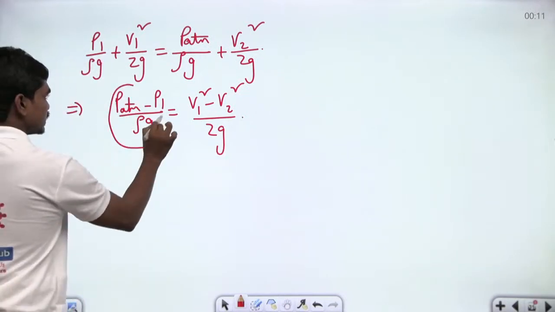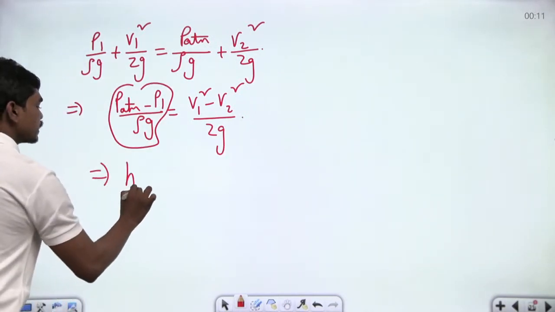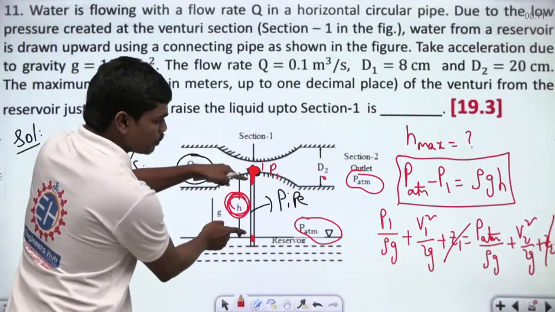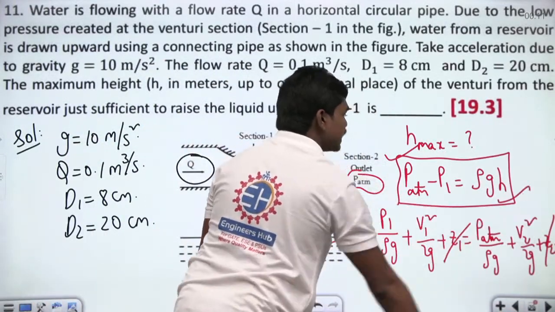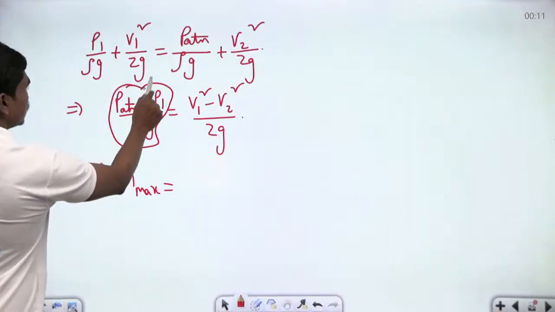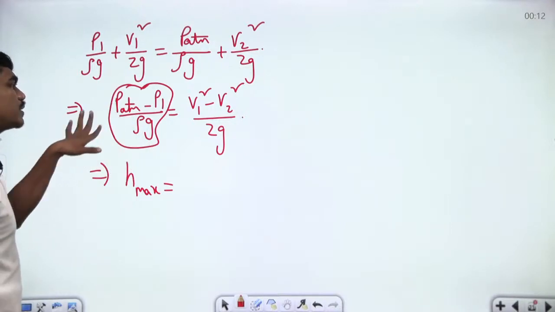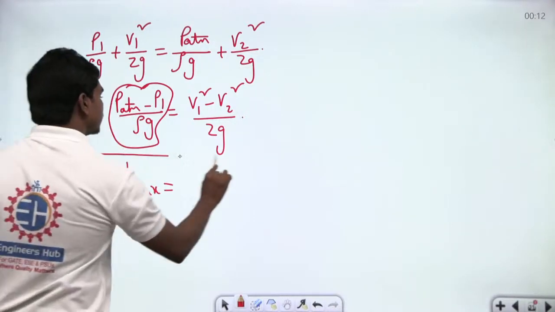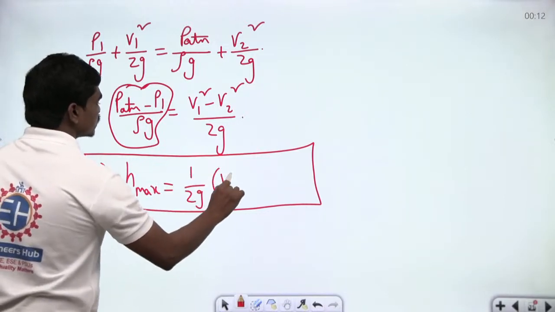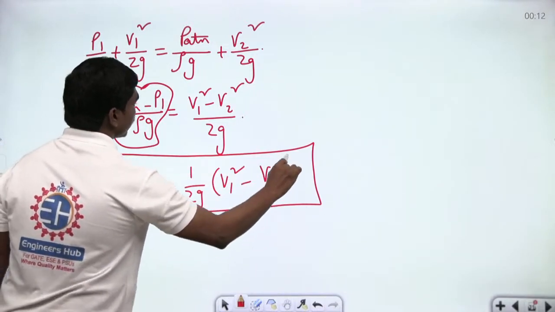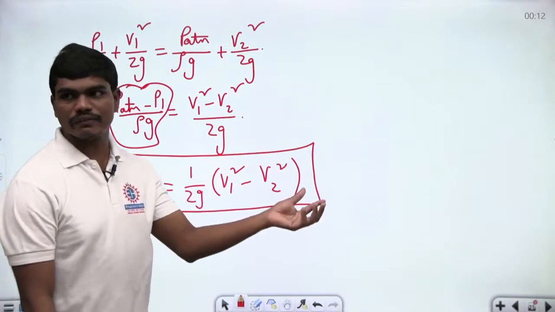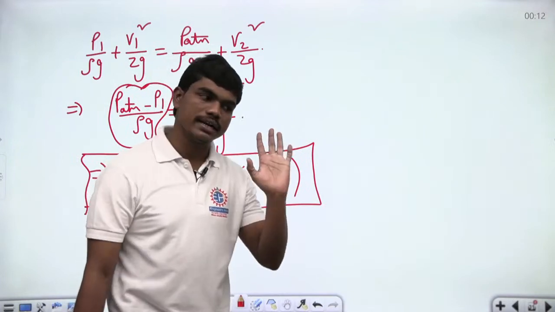And the expression for this is nothing but the height H. Correct? H maximum in this case, because we have clearly seen when you apply the Bernoulli between these 2 points, you have attained this relation. P ATM minus P1 is equal to rho GH, which means here, instead of this term P ATM minus P1, we can substitute rho G H, and this is what they are asking you for exactly. Correct? So let us frame an expression for this: 1 by 2G into V1 square minus V2 square. Of course, V1 is maximum out of the 2 venturi sections, so V1 will be definitely greater than V2, so this could give you a positive value definitely.